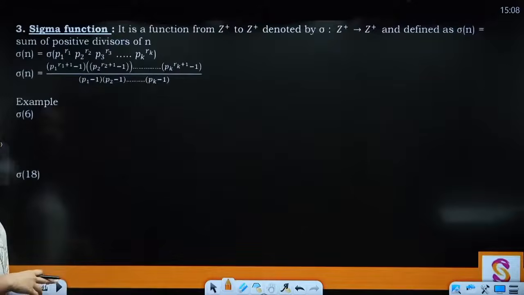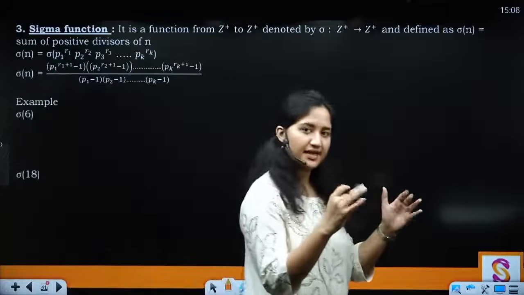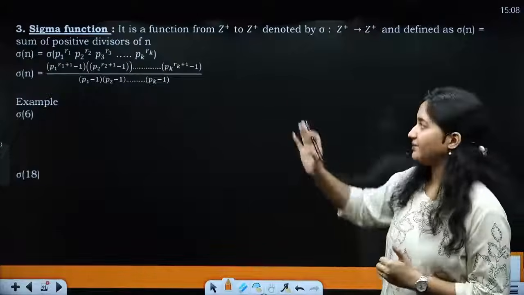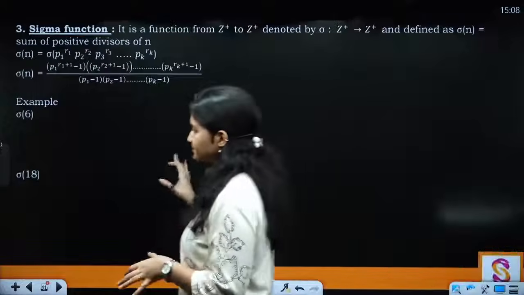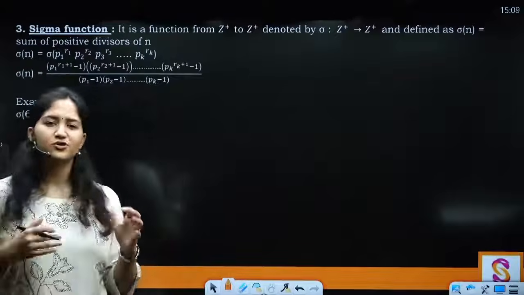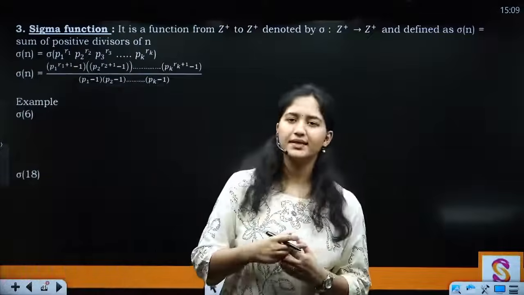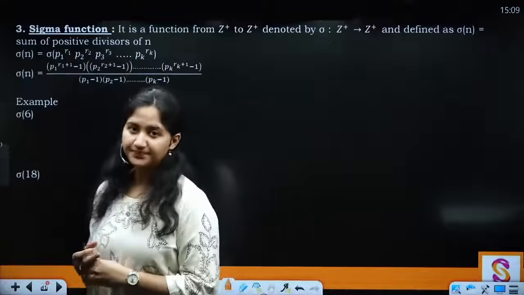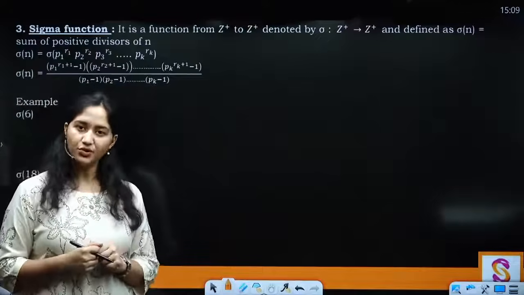Now finally, one more function. It is defined as sigma n and it gives us the sum of the positive divisors. Whatever positive divisors you have found, to get their sum you use this formula. It is also very simple, but it looks a little difficult, and it also comes to mind: why do we want to use it? Later, when you are calculating the number of subgroups for the group Dn, that is when this function comes into use.